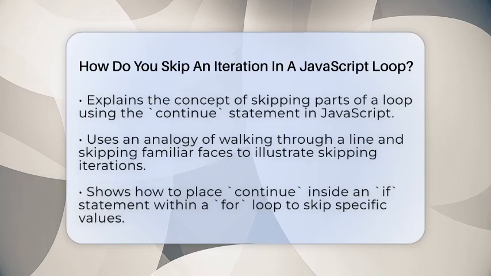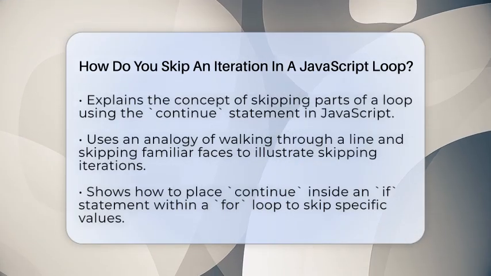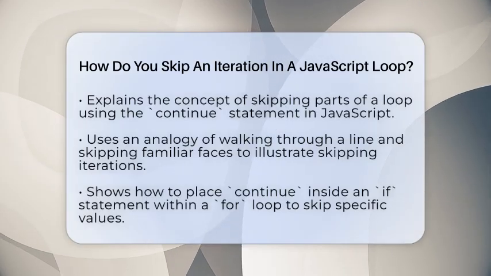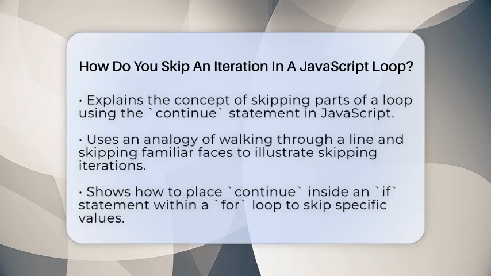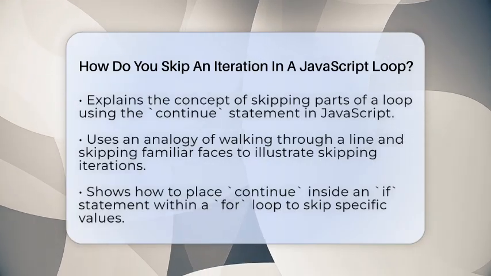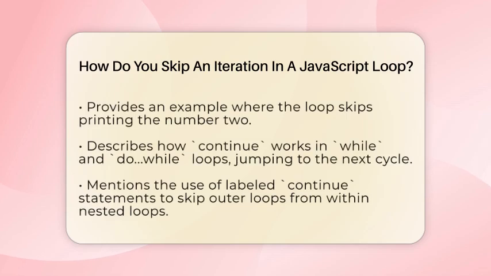In a for loop, which is one of the most common types of loops, you can place the continue statement inside an if statement. For example, if you're counting from 0 to 4 and want to skip the number 2, you write an if statement that checks if the current number is 2. If it is, you tell the loop to continue, which skips the rest of the code inside the loop for that turn and moves to the next number.